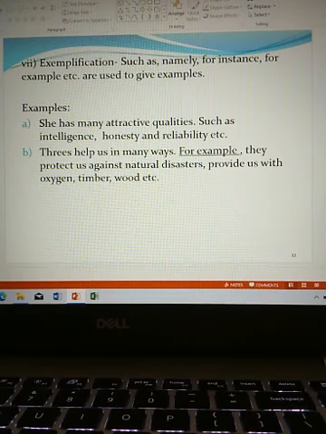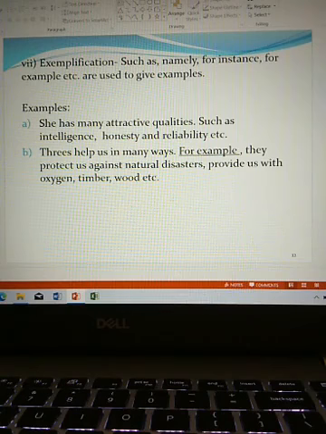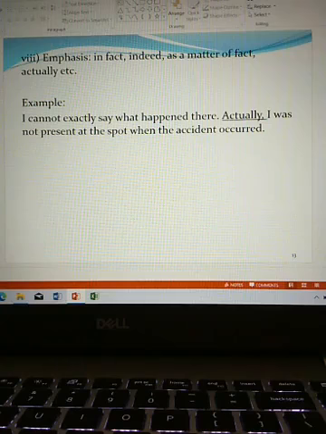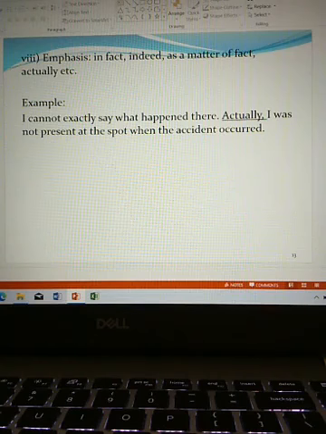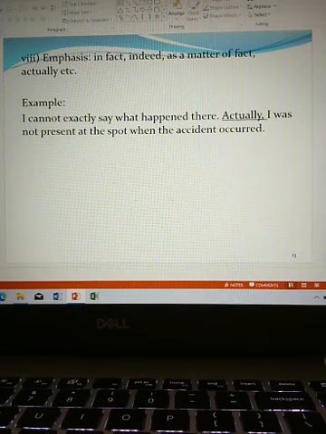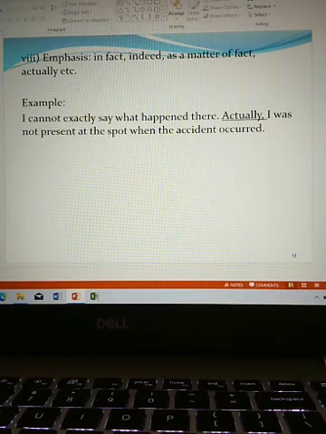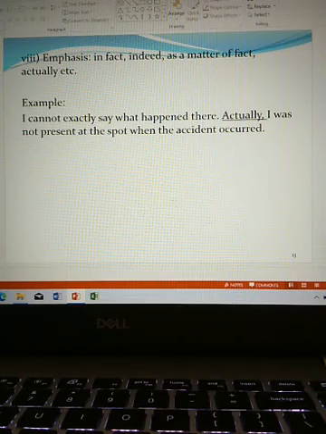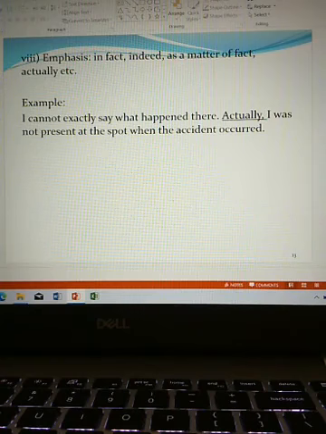Emphasis. In fact, indeed, as a matter of fact, actually, these connectors are used to show emphasis. Example, I cannot exactly say what happened there. Actually, I was not present at the spot when the accident occurred.